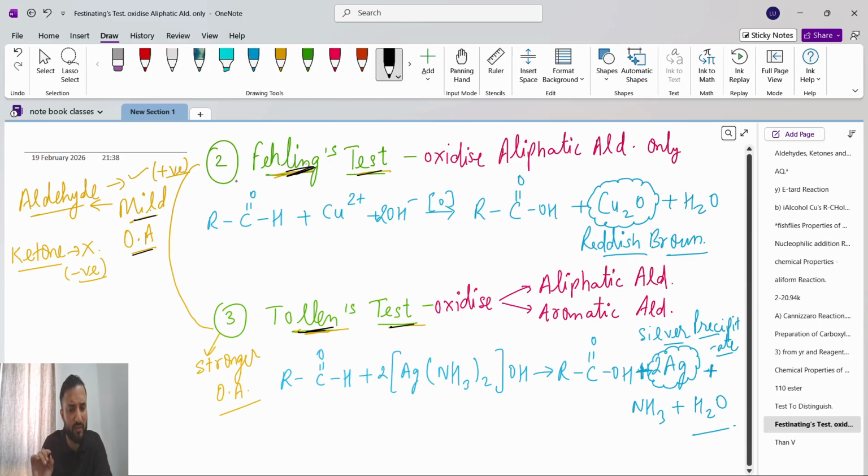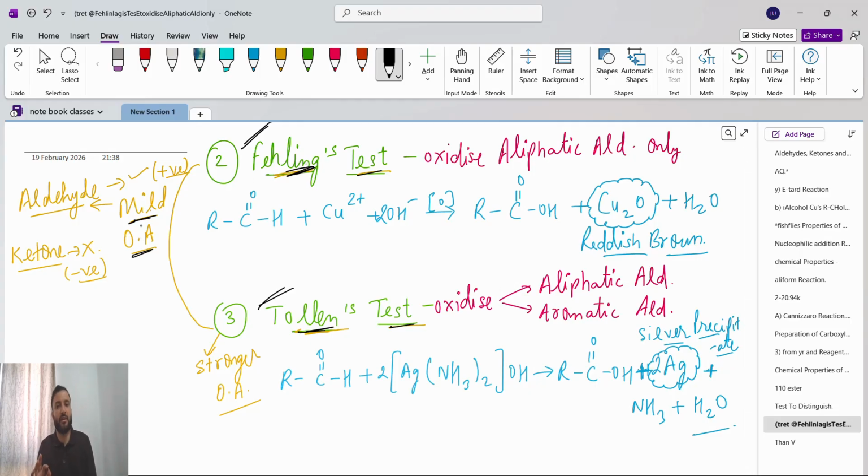But wait, have patience. See here, Fehling's test and Tollens test, both are mild oxidizing agents. Mild oxidizing agent means both will show the positive result only in the presence of aldehyde. If we take a ketone, it will show the negative result. Negative result means Fehling's test and Tollens test are not possible in ketone, only in aldehyde. Why? The reason is that both are mild oxidizing agents.